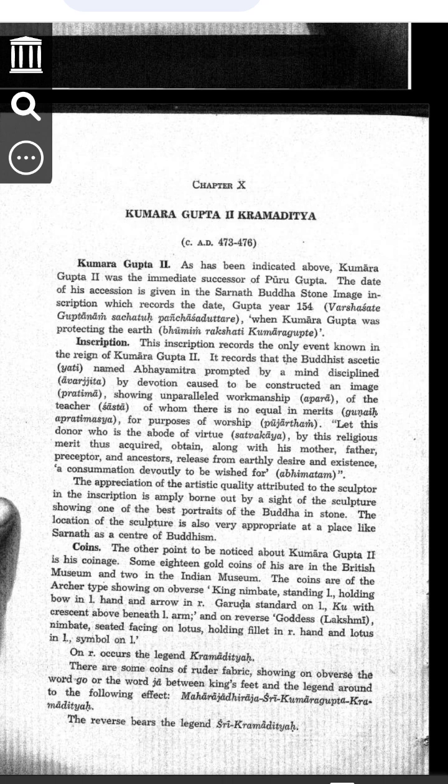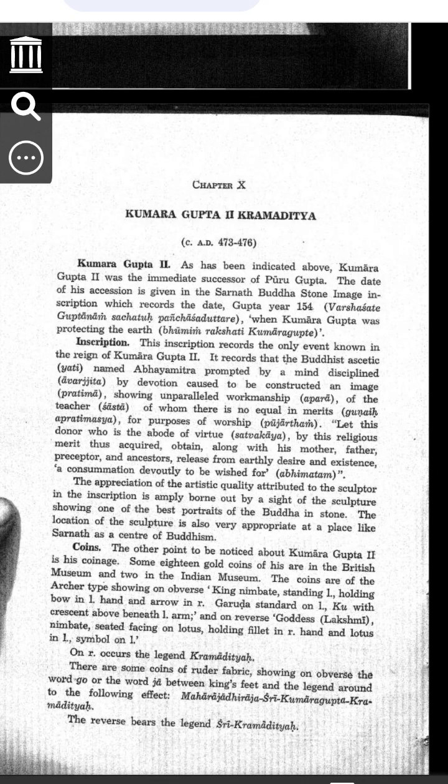What coins did Kumara Gupta II make? Coins are important because they tell us: 1, who was king; 2, what the king believed in; 3, how people made art and money at that time. What did his coins look like? Kumara Gupta II made gold coins with special designs. Front side of the coin, the king is standing.